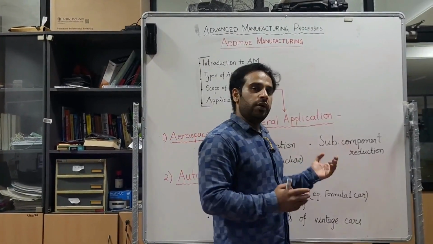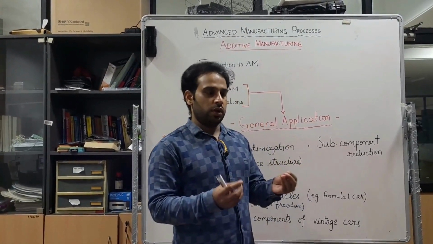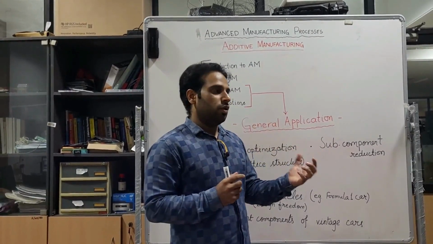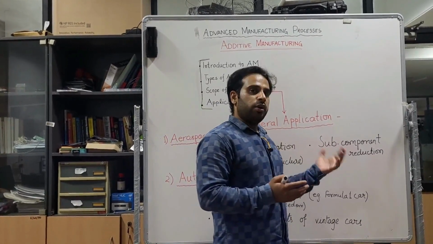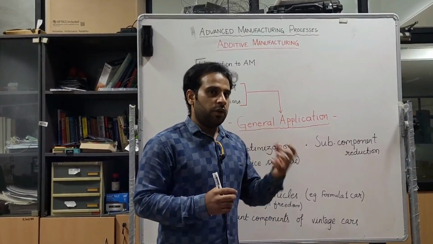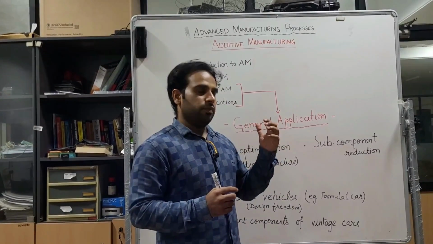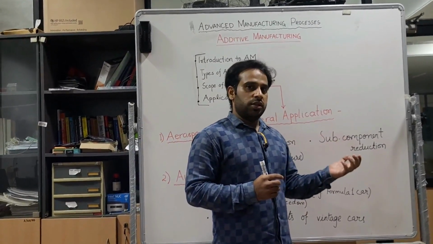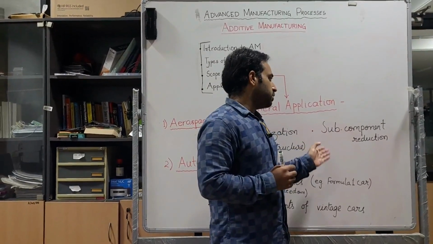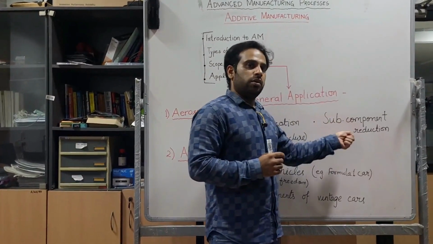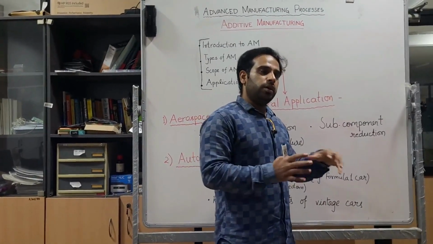Apart from that, we will reduce the number of components which are going to be assembled together to make an overall component. So the number of components is reduced. Along with that, the component manufacturing made by the conventional subtractive manufacturing approach, the machining and these things, will be reduced by using additive manufacturing. So sub-components are reduced, and we are able to make a single component.